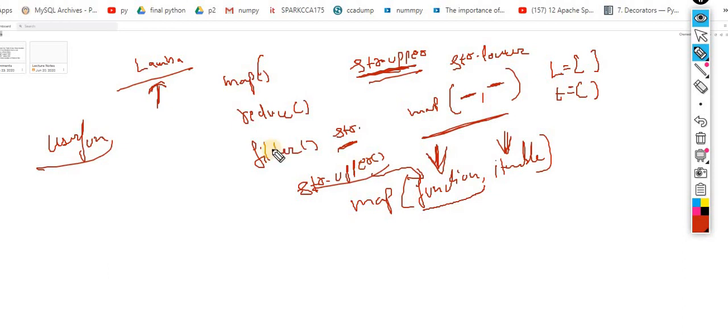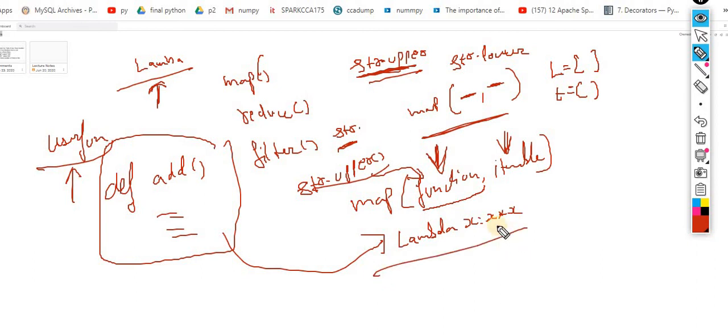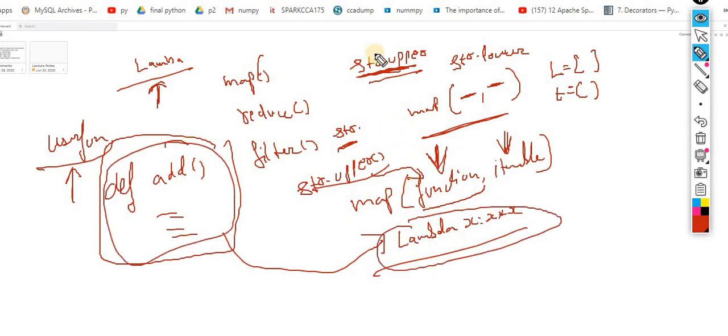Other than that, you can pass your own user defined function, whatever function you define, let's suppose an add function. Apart from that, rather than defining a function, you can pass it with the help of lambda. As we know very well, lambda is a one-time usage function. The choice is again yours. If you are comfortable with this, go with this. If the problem is solved by a user-defined function, then you can use that as well.